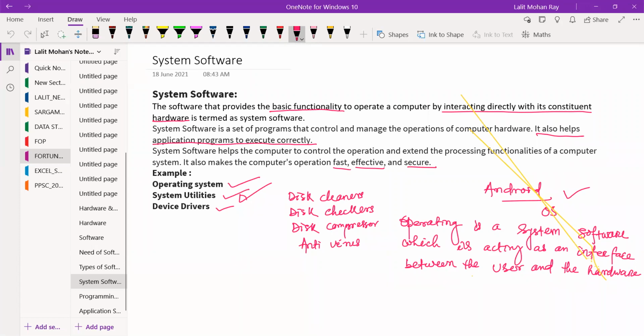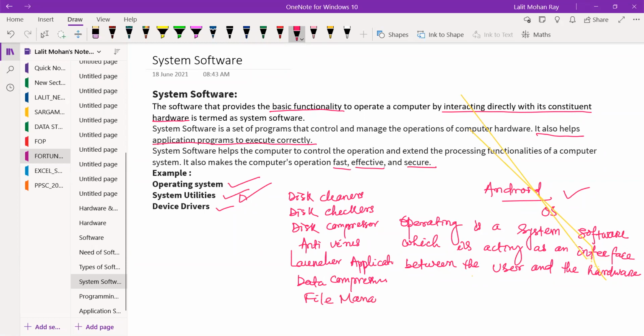Have you seen? So this launcher application is also an example of system utilities. Data compressors, then file manager.